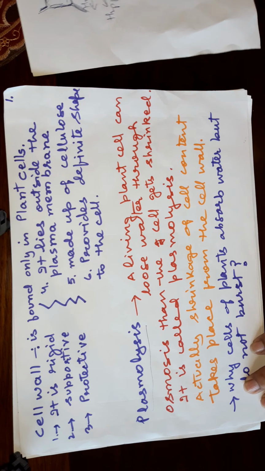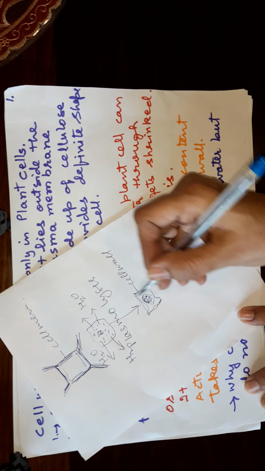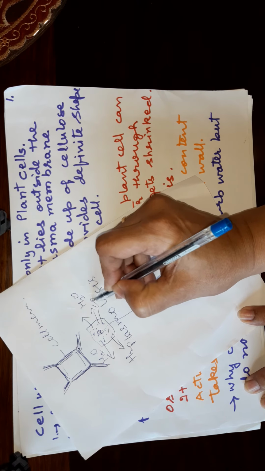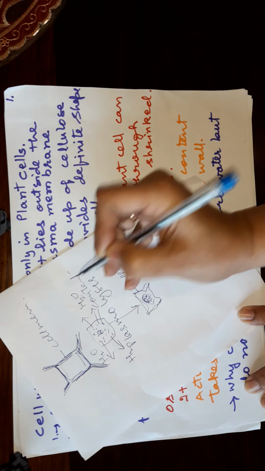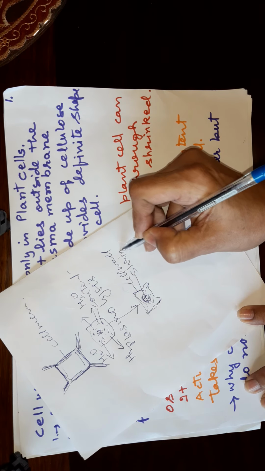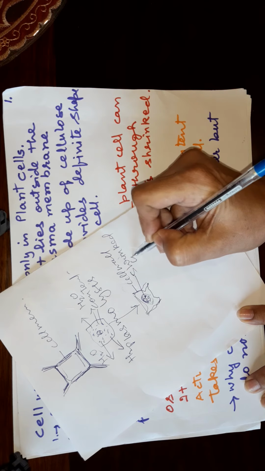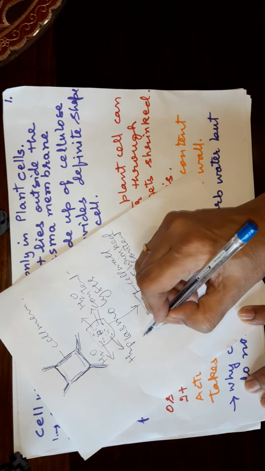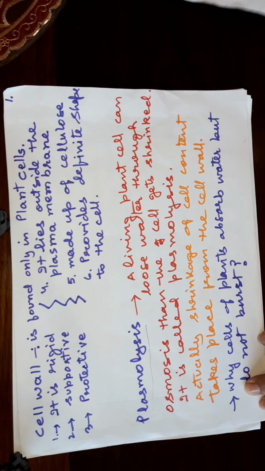Here you have to see the shrinking: it was spread, the content was spread. Here the content has shrunk. So this is called plasmolysis.